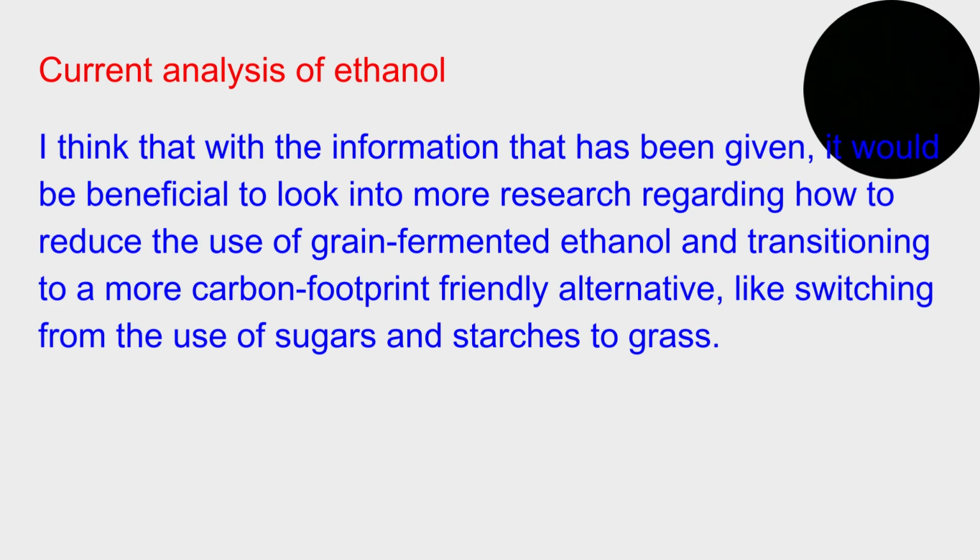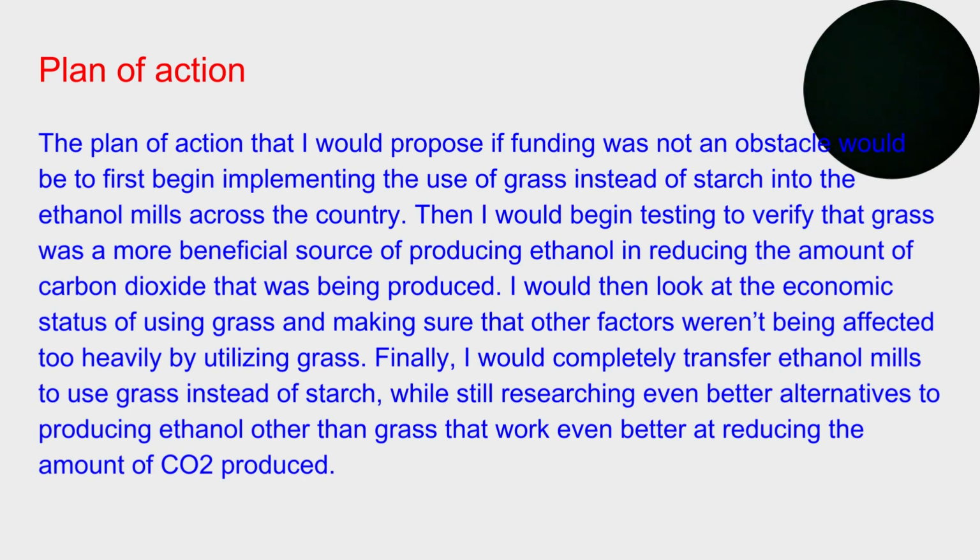I think that with the information that has been given, it would be very beneficial to look into more research regarding how to reduce the use of grain fermented ethanol and transition to a more carbon footprint friendly alternative, like switching from the use of sugars and starches to using grass. My plan of action, if funding was not an obstacle, would be to first begin implementing the use of grass instead of starch in the ethanol mills across the country. Then I would begin testing to verify that grass was a more beneficial source for producing ethanol and reducing the amount of carbon dioxide that was being produced.